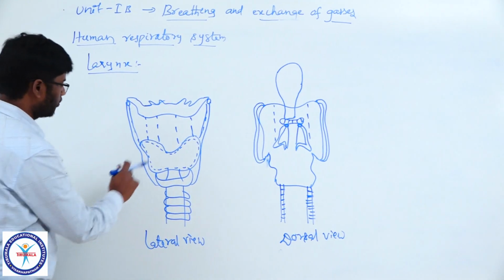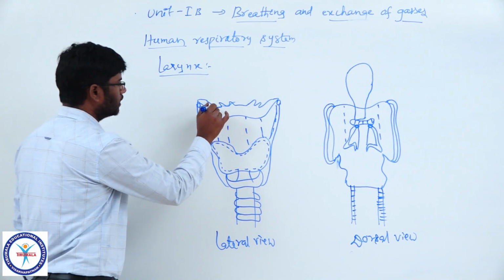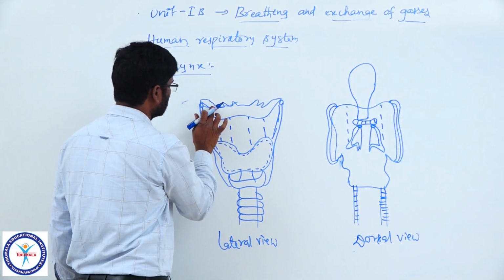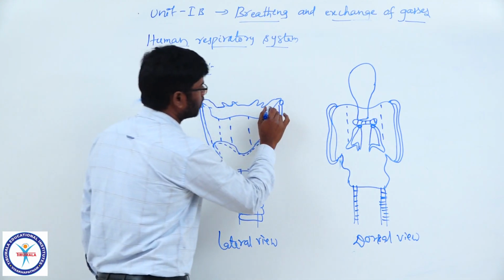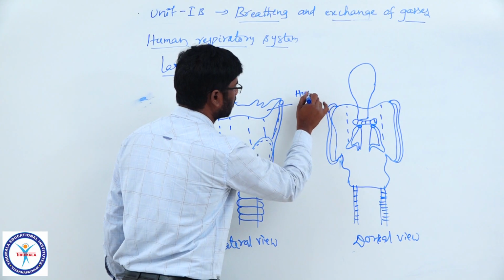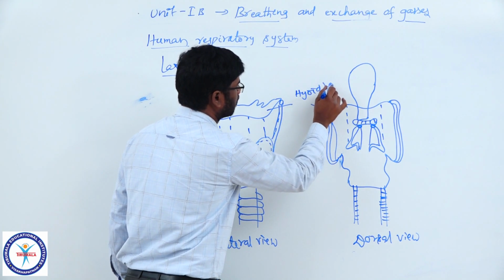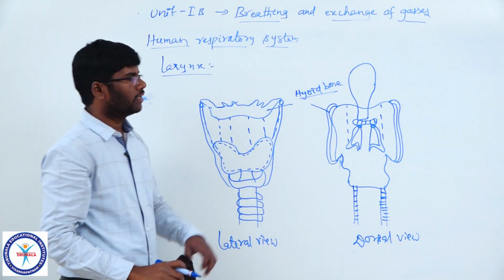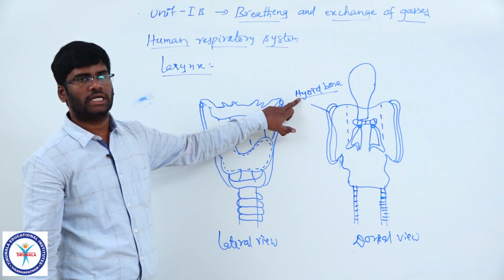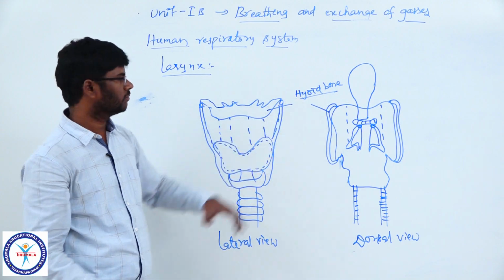Come to the lateral view. This is the hyoid bone. Hyoid bone is a bone of the skull which lies just at the base of the tongue and supports the tongue.